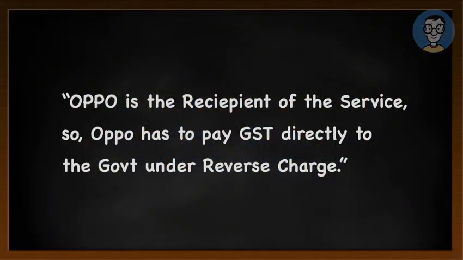To sum up the entire thing, in the case of sponsorship services, the liability to pay the GST directly to the government is on the recipient of the service. In our example, BCCI was the service provider and Oppo was the service recipient. So the responsibility to pay the GST directly to the government is on the recipient of the service, that is on the Oppo.